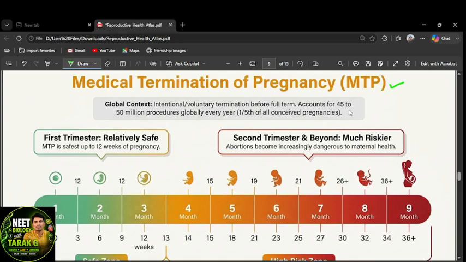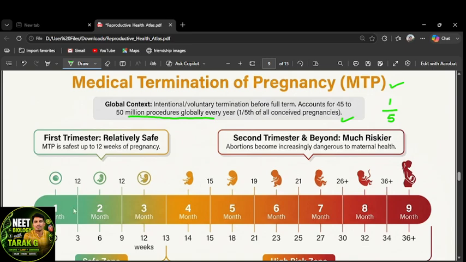It accounts for 45 to 50 million procedures happening globally every year. Out of 5 pregnancies, one ends in MTP. One-fifth of all conceived pregnancies, meaning 45 to 50 million people globally, voluntarily terminate their pregnancies, right? The total span is 9 months.